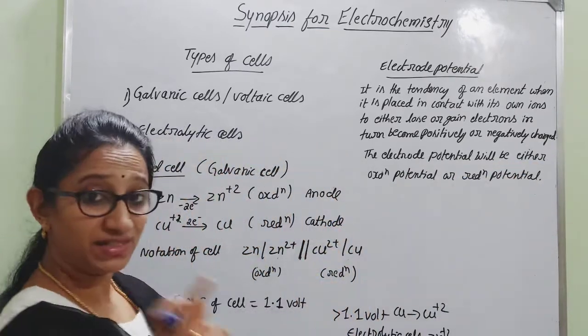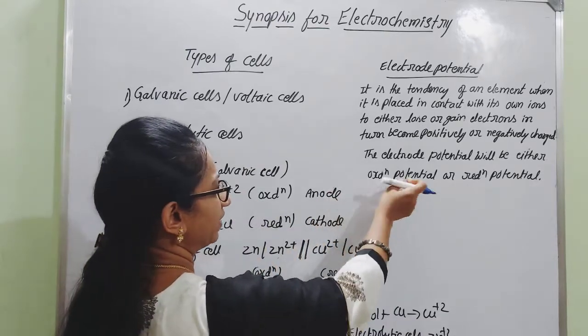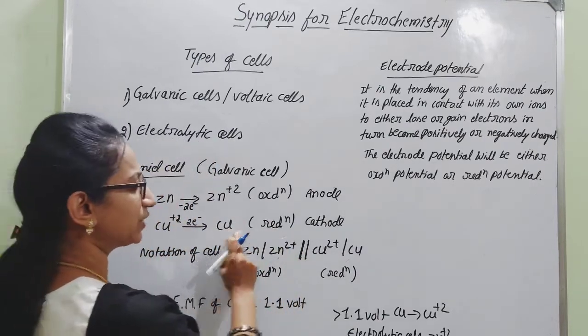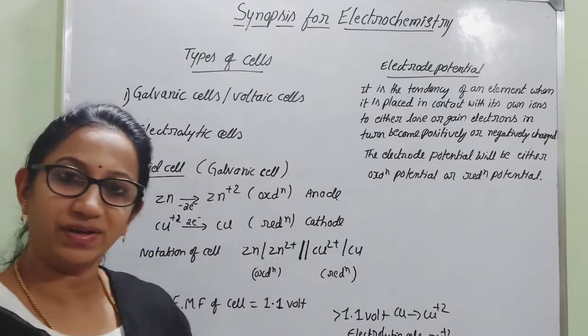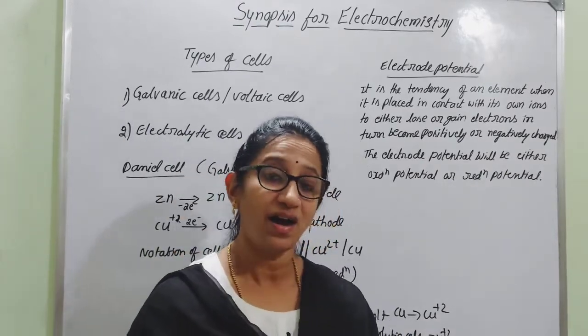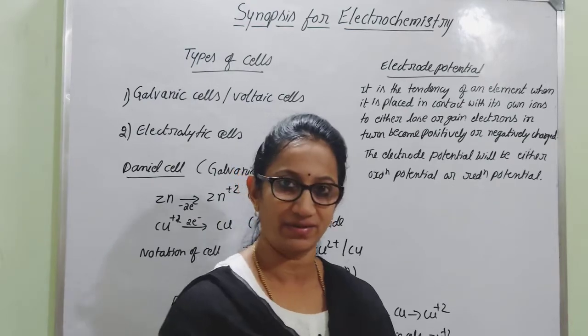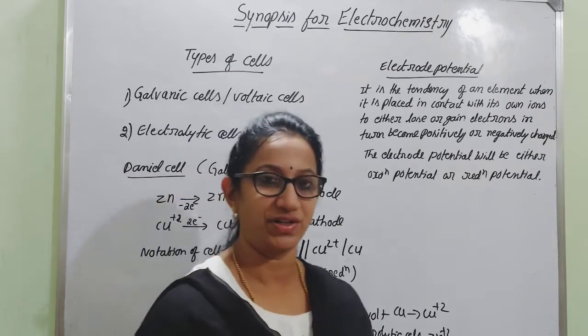If zinc is placed in zinc ion solution, it has oxidation potential, whereas copper placed in copper ion solution develops reduction potential. Therefore, it is either oxidation potential or reduction potential, based on the nature of the metal. So that is regarding electrode potential.